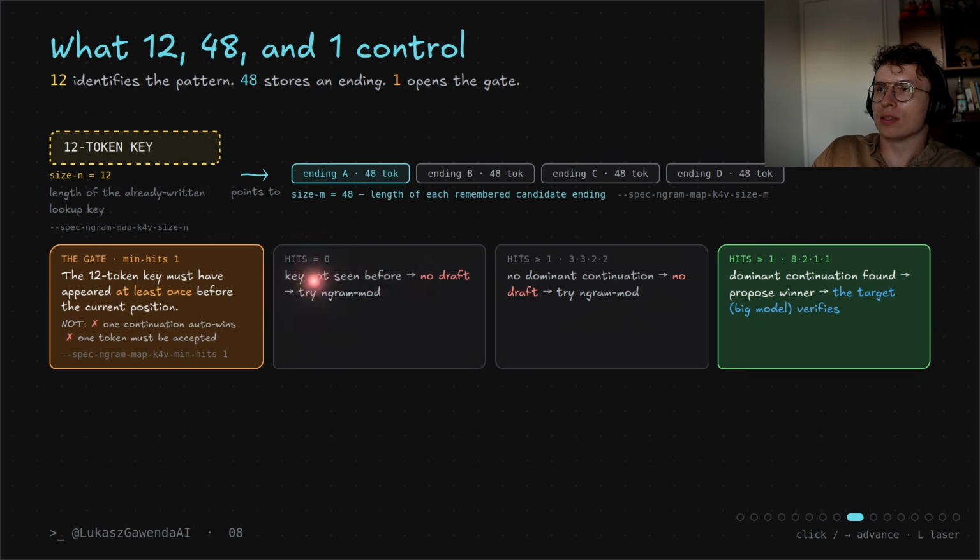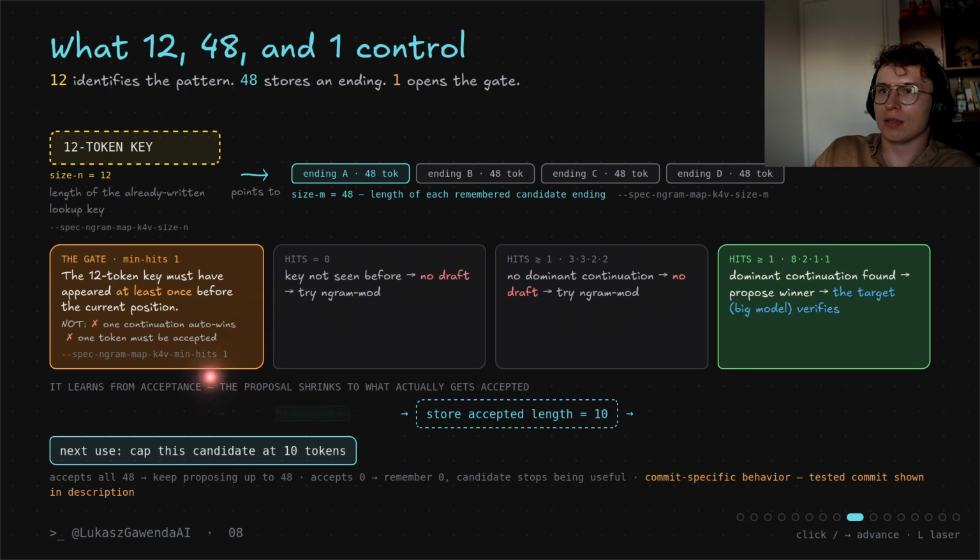If the key is not seen before, we will have no draft. And if there is no dominant continuation, then we also don't have a draft. Dominant means the 8, so 2 times more than the rest, and we have hits over 1, then the target model verifies it.